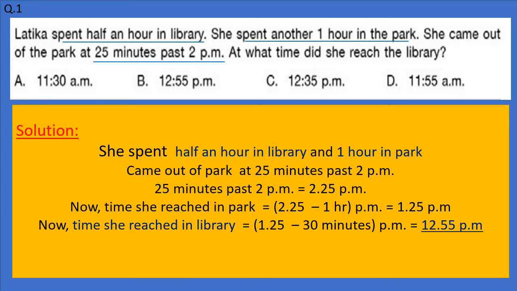25 minutes past 2 p.m. is 2:25 p.m. Now time she reached in park is 2:25 minus 1 hour. 1 hour is the time she stayed in the park. So we will subtract it from 2:25. So we get 1:25 p.m. which is time she reached in park. Now time she reached in library is 1:25 p.m. minus 30 minutes. 30 minutes is the time she stayed in library. So we will get 12:55 p.m.